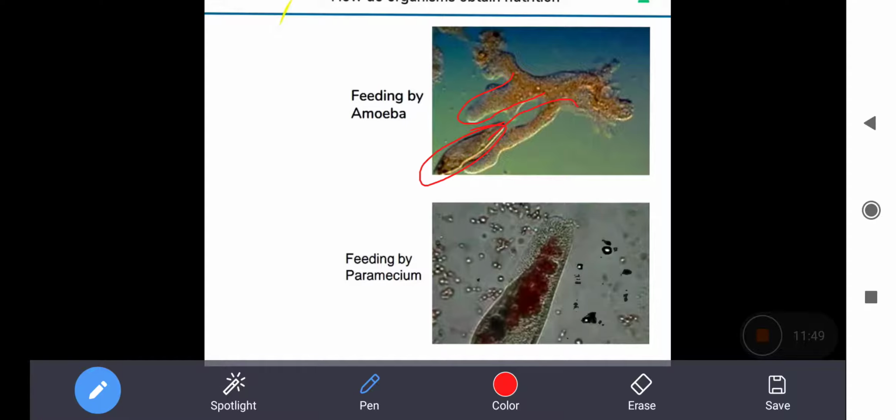In your book, it is not mentioned; only the digestion of food in amoeba is there, as paramecium is not in your course. Okay.